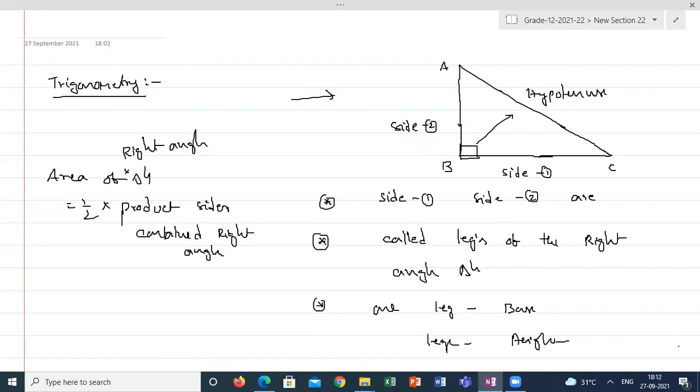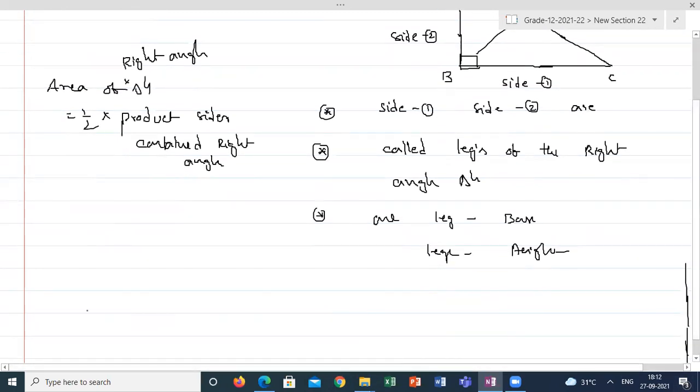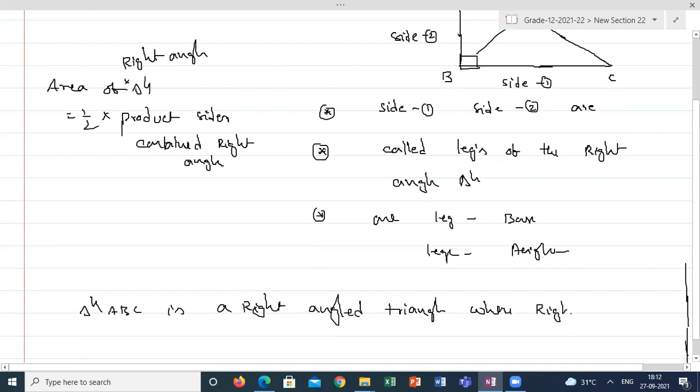And according to Pythagoras theorem, even grade 10 numericals solves, we have proofs. Triangle ABC is a right angle triangle, sometimes they will call right triangle, where right angle at B.